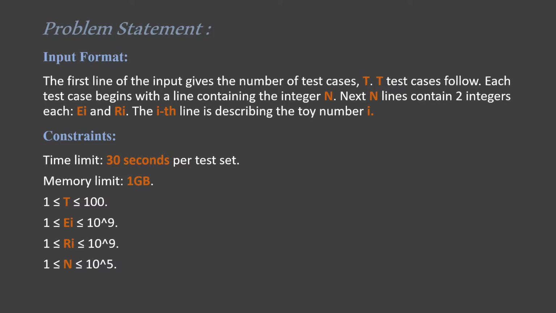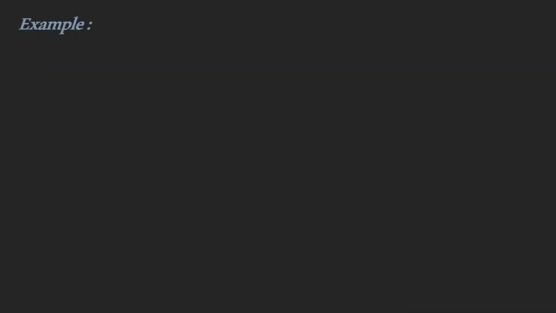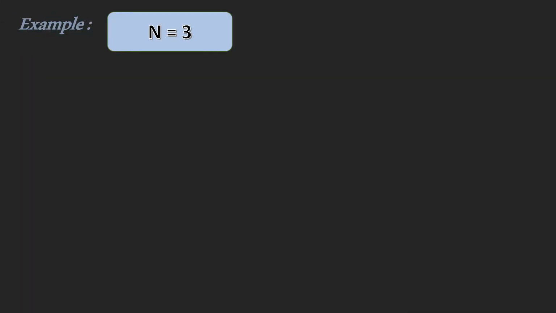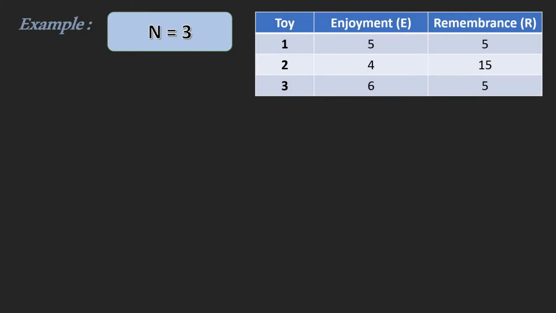The input is simple. For each test case we have number of toys n and the value of enjoyment and remembrance for each toy. The constraints are as shown. Consider this example. We have 3 toys with the following enjoyment and remembrance values.